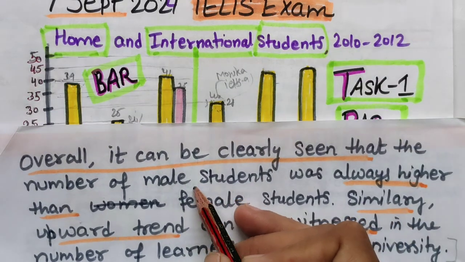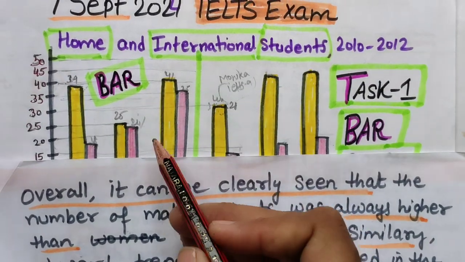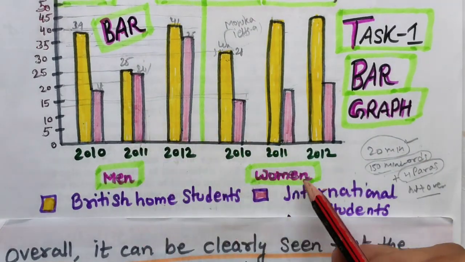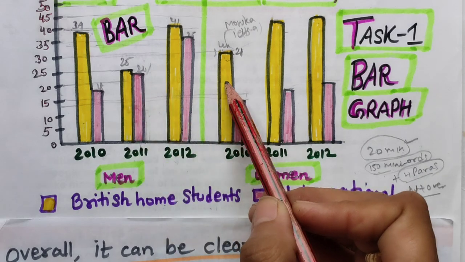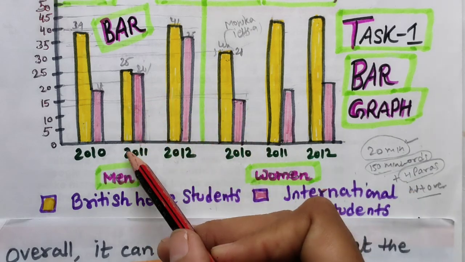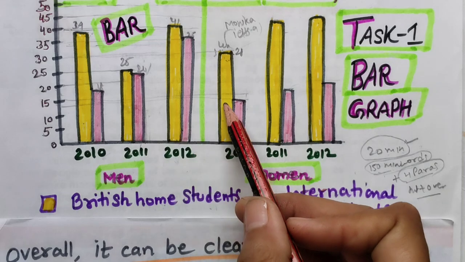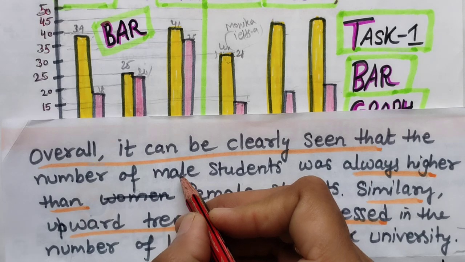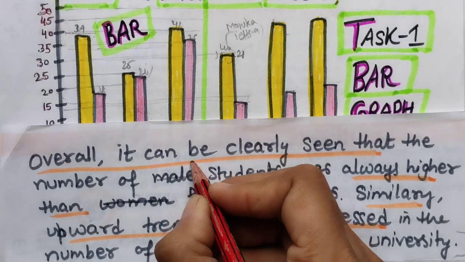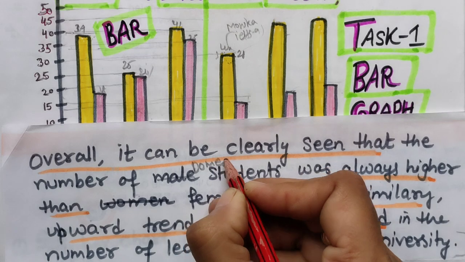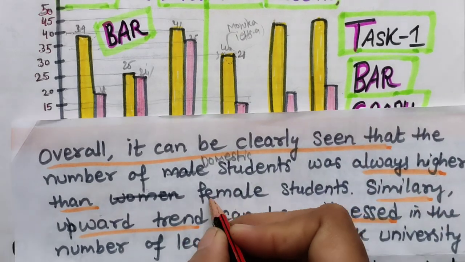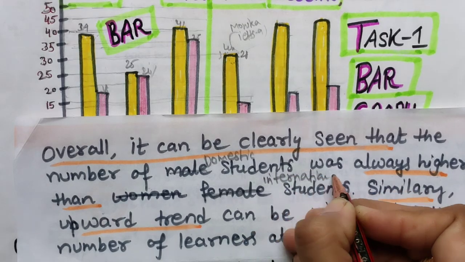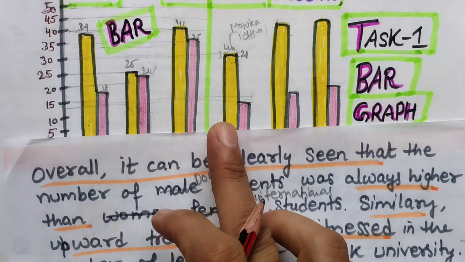And I think I have written a wrong thing here. Number of domestic students you can write here. Okay, because yellow one is Britishers and international students is pink. So I wanted to say British home students, yellow one is higher as compared to pink one. So not male here. British domestic students I am writing here. Domestic students was always higher than international students. Okay, that was the thing actually I wanted to say here, but it was a wrong prediction of the data.